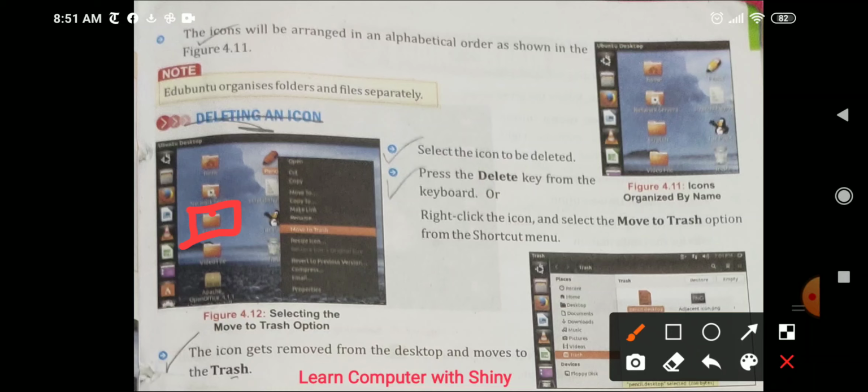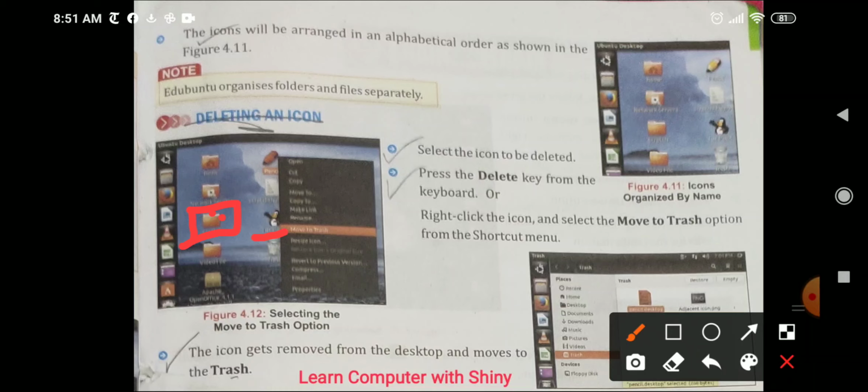Otherwise you can right click the mouse button and then there is an option move to trash, means move this icon to the trash. Trash is the place where all the deleted files come, right?